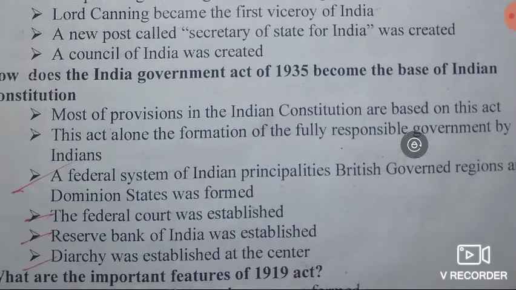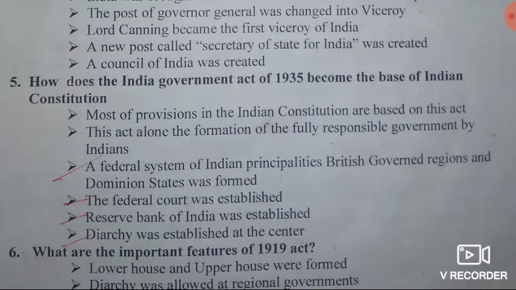Then let's move on. Very important question. How does the Indian Government Act of 1935 become the base of the Indian Constitution? Answer. Most of the provisions in the Indian Constitution are based on this act. Then second point, this act allowed the formation of a fully responsible government by the Indians, isn't it?